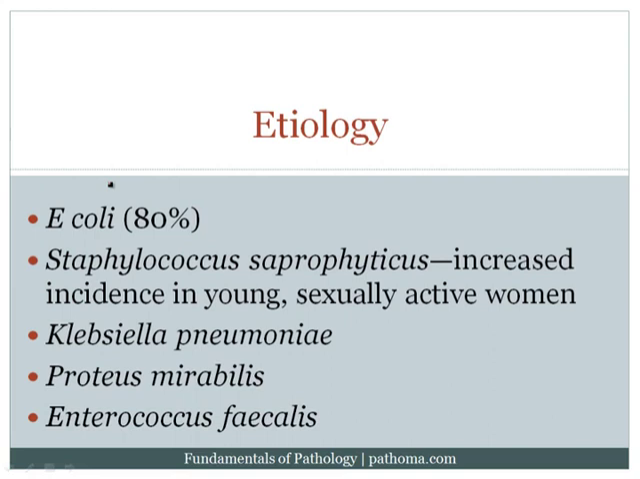Staph saprophyticus can be particularly seen in young sexually active women. However, even in this demographic, E. coli is the most common cause. Other causes include Klebsiella pneumoniae. Proteus is interesting because when it causes a cystitis, you get an alkaline urine, which also has an ammonia scent, and so that's important. And then Enterococcus faecalis can also result in cystitis.